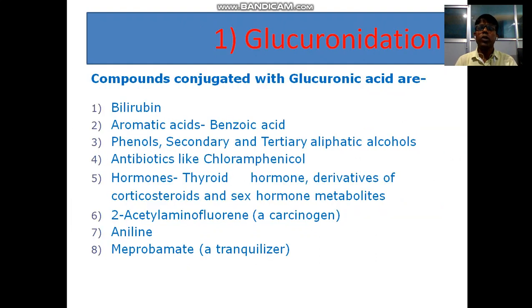Glucuronidation. Compounds conjugated to glucuronic acid are bilirubin, aromatic acids, phenols, secondary and tertiary aliphatic alcohols, antibiotics like chloramphenicol, hormones like thyroid hormone, derivatives of corticosteroids, and sex hormone metabolites, 2-acetylaminofluorene, aniline, and meprobamate. These are the important compounds which are conjugated with glucuronic acid.